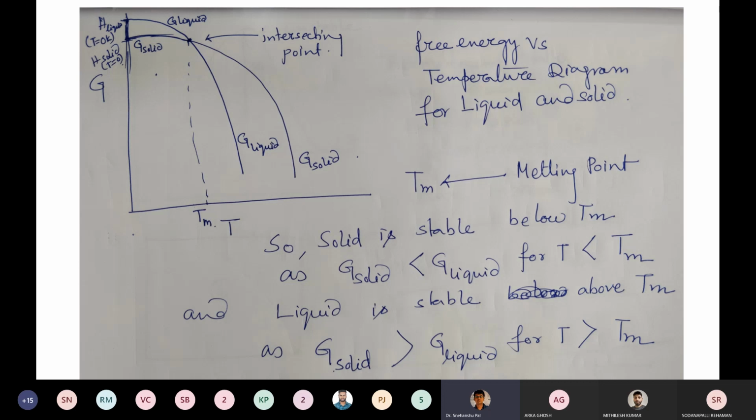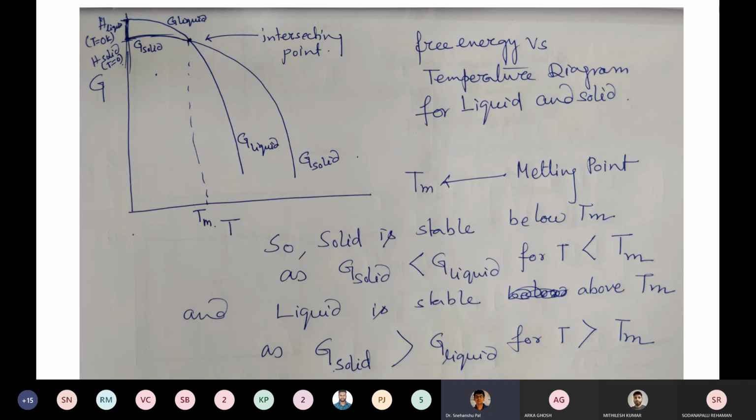So the starting point of the curve for G liquid, at the 0 Kelvin line, will be higher than that of G solid, because H liquid at absolute zero is much higher than H solid at absolute zero. At absolute zero, the free energy of a phase is equal to its enthalpy. So that starting point will be high.